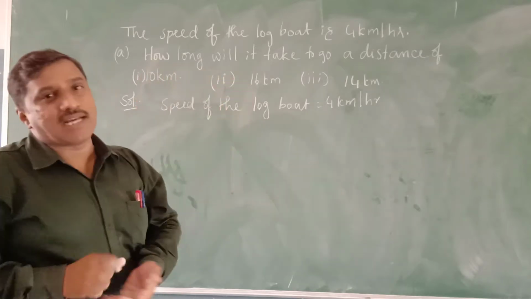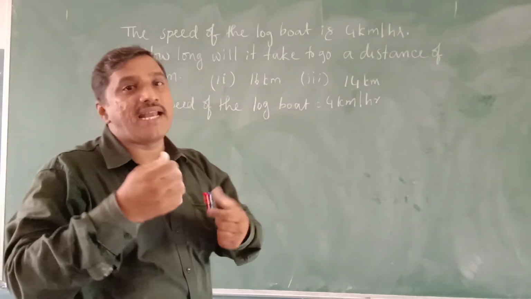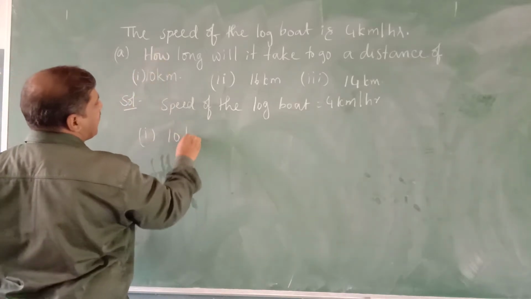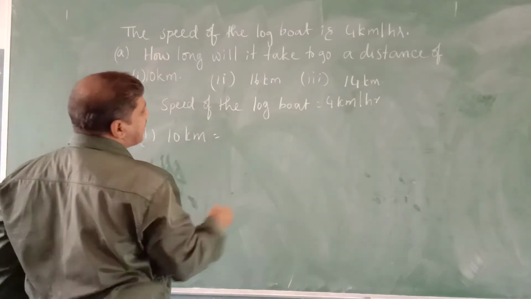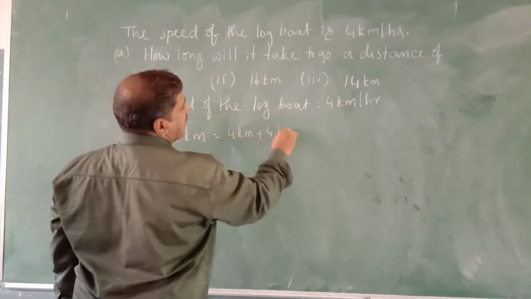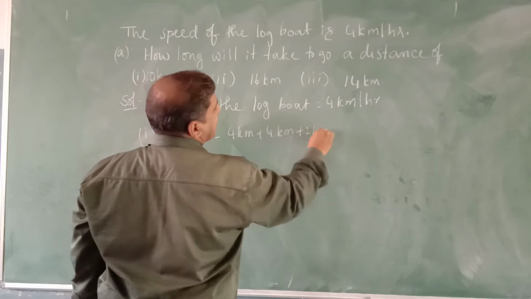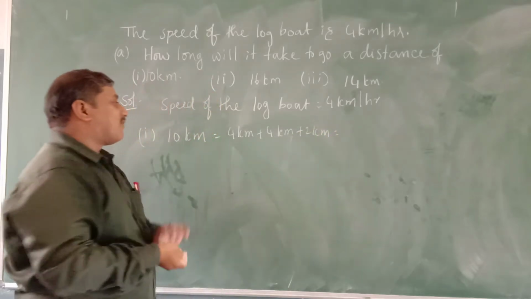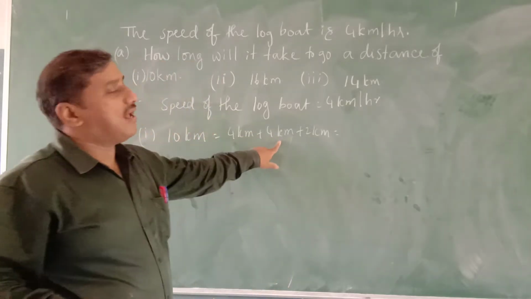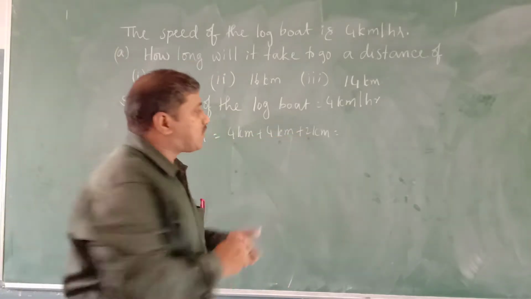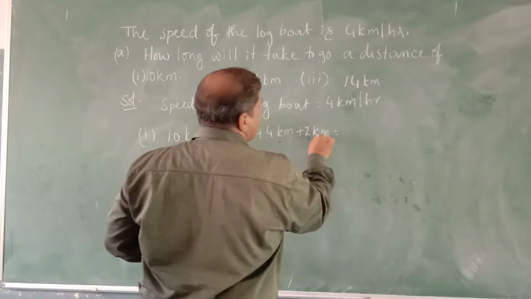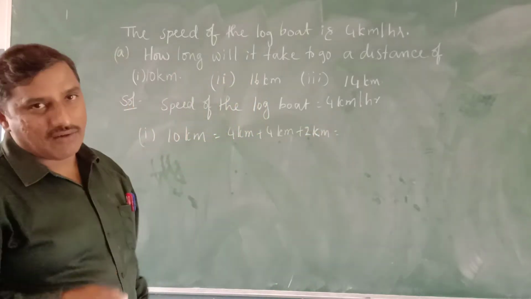So for 10 kilometers, how much time will it take? 10 kilometers means what? 4 kilometers plus 4 kilometers plus 2 kilometers. Like this we divide. For the first 4 kilometers, 1 hour. For the next 4 kilometers, 1 hour. And then 2 kilometers, which is half of 4 kilometers, so it will take half of 1 hour.